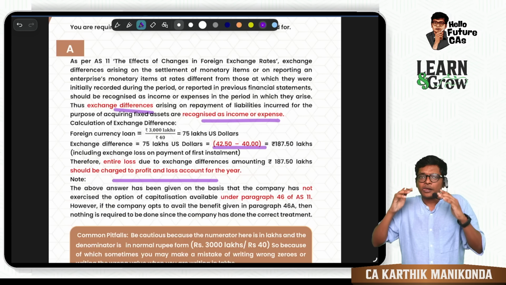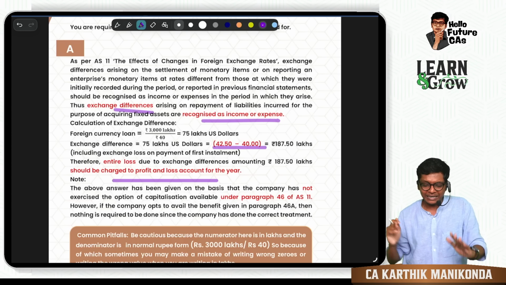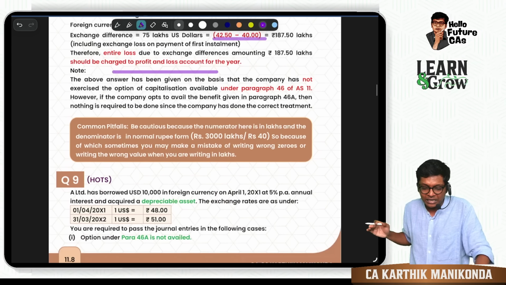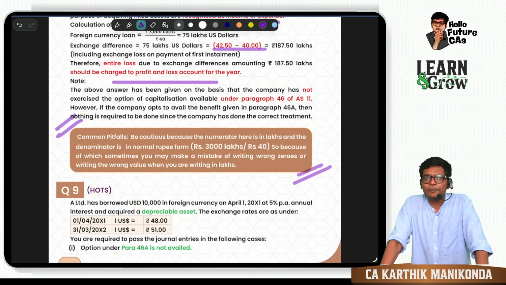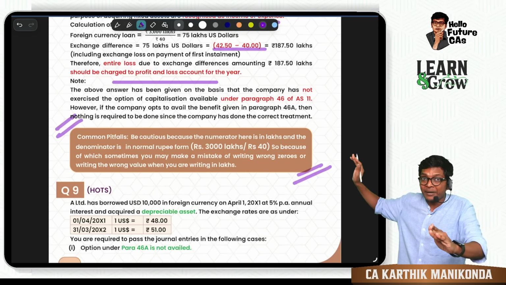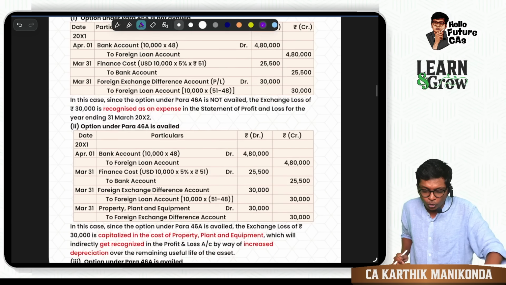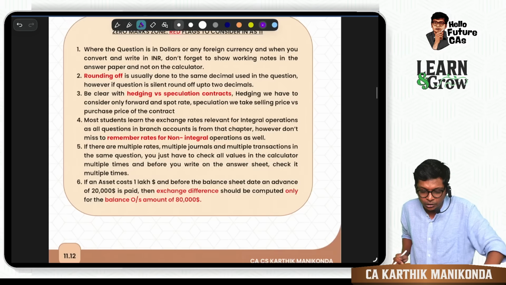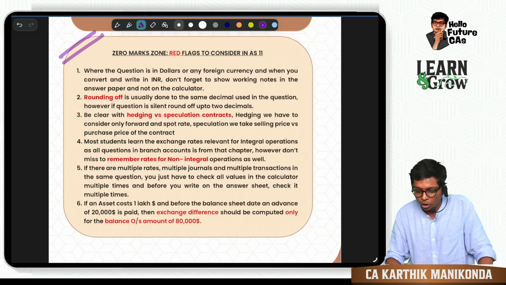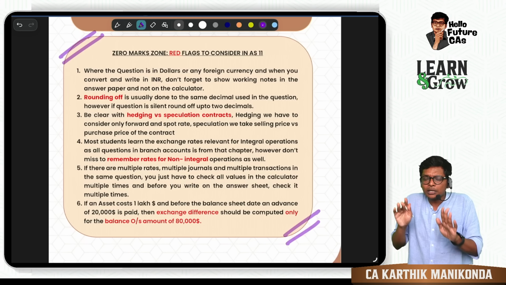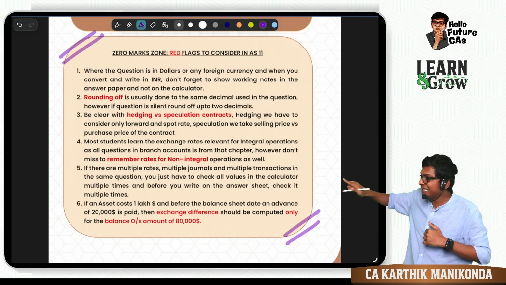This is done for the entire study material, and at the end of every answer I also give something called common pitfalls. What are common pitfalls? Mistakes you will make in that particular question. And at the end of every chapter, I also give something called the 0 mark zone or red flag zone. What are the common mistakes that you will commit in this chapter?